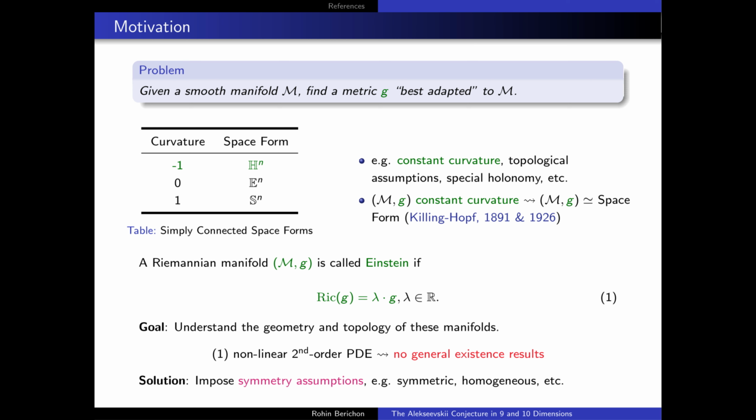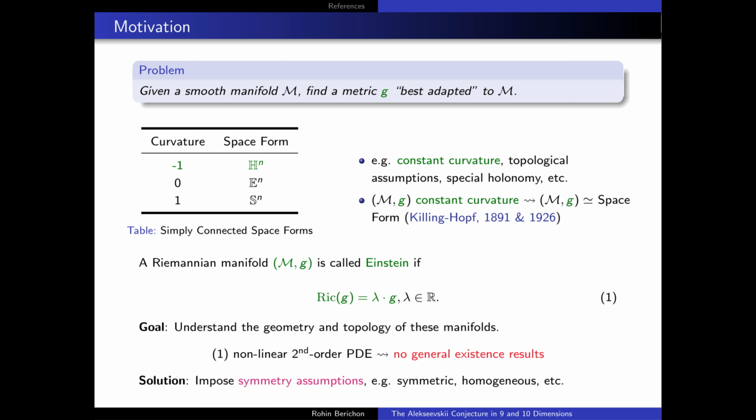And what you find is, well, if you've got a constant sectional curvature complete Riemannian manifold, then this has to be locally isometric to one of the three spaceforms. Either your manifold has hyperbolic, Euclidean, or spherical geometry, when your curvature is negative, 0, or positive, respectively. And we can generalize further beyond this as well. We can say, well, maybe our guess for constant scalar curvature was too restrictive, and instead maybe it might be better to impose different curvature assumptions, for example, constant Ricci curvature.